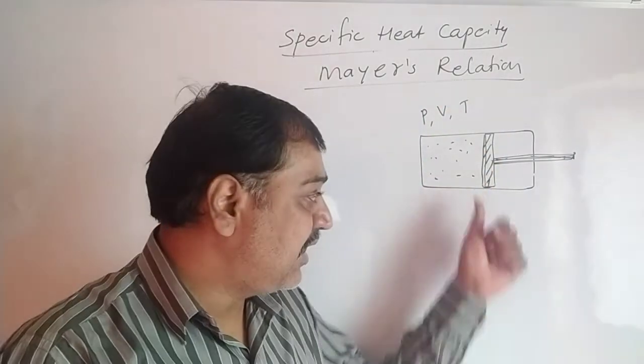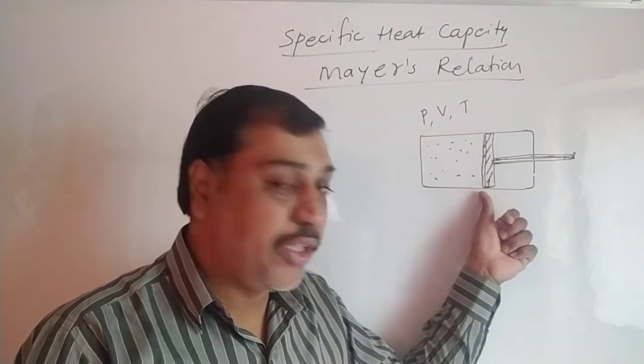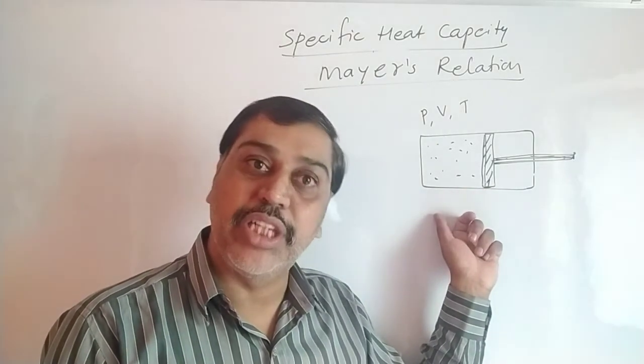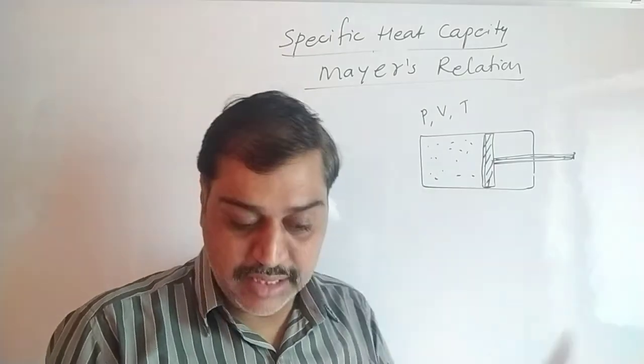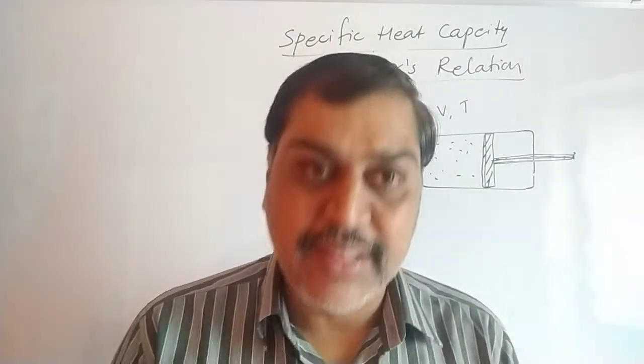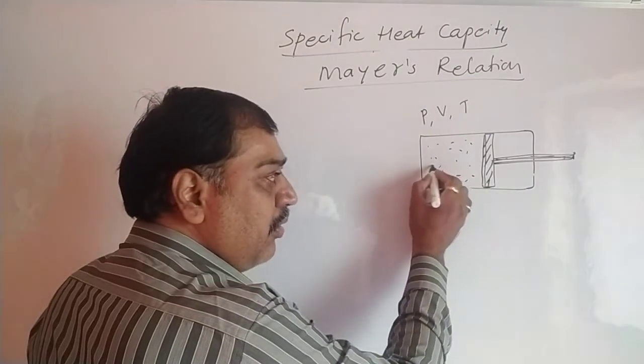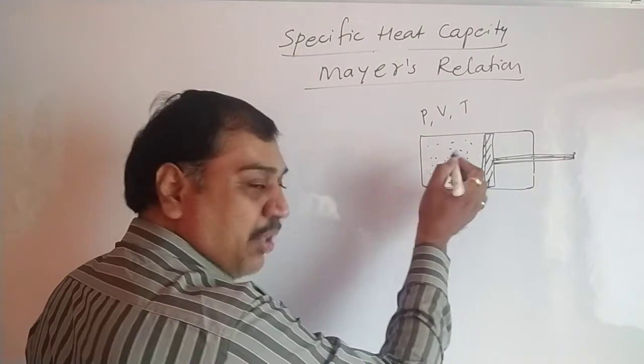Now the piston can move up and down only when there is a change in volume. If there is no change in volume, the piston remains as it is. Now suppose T is the temperature of the gas in this chamber.